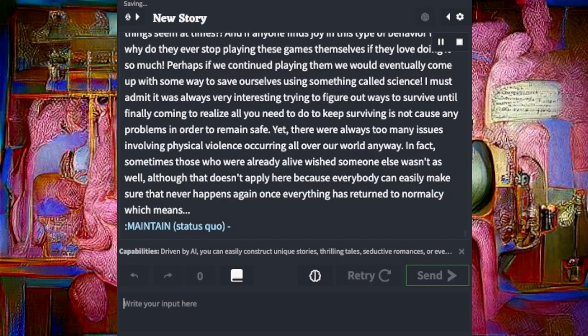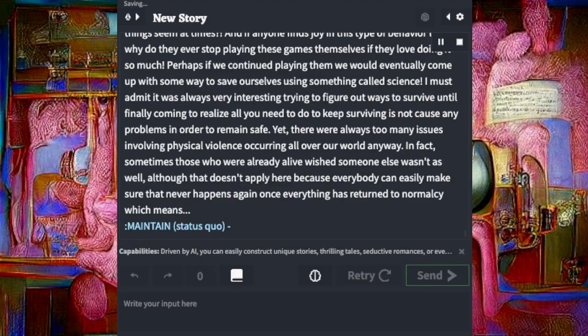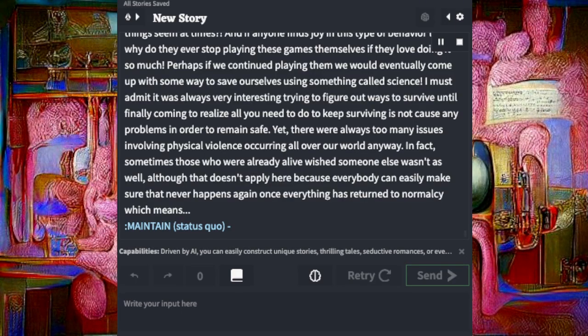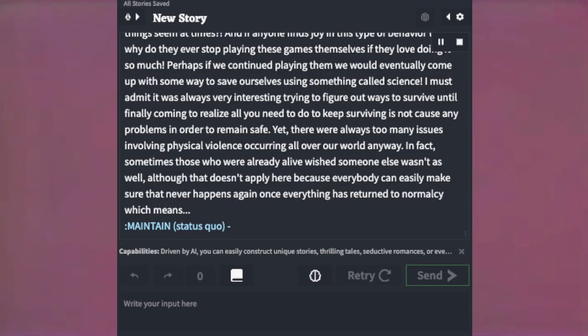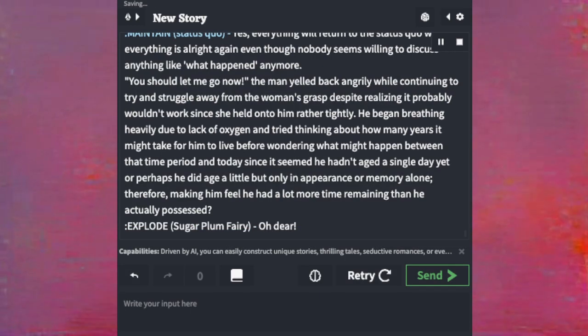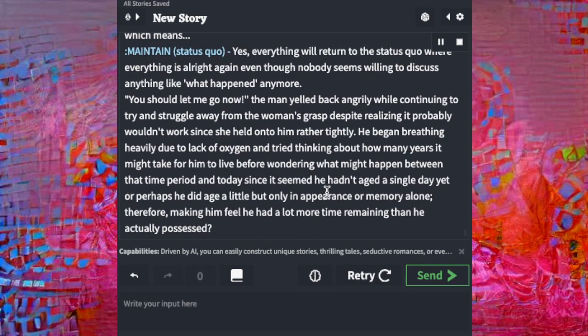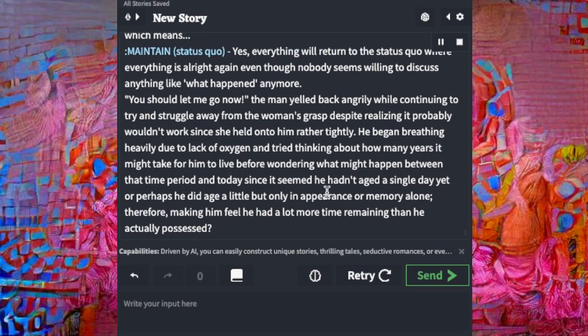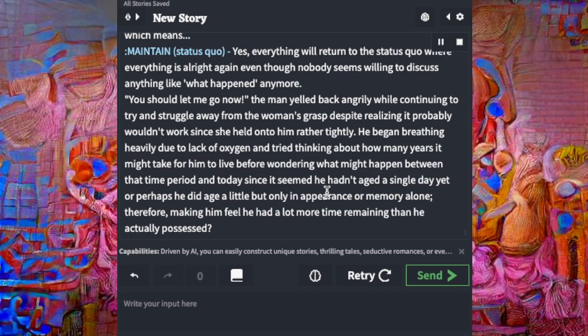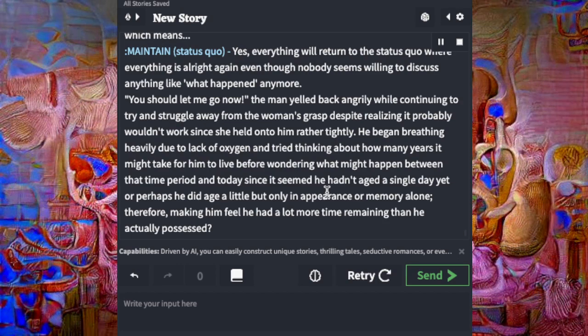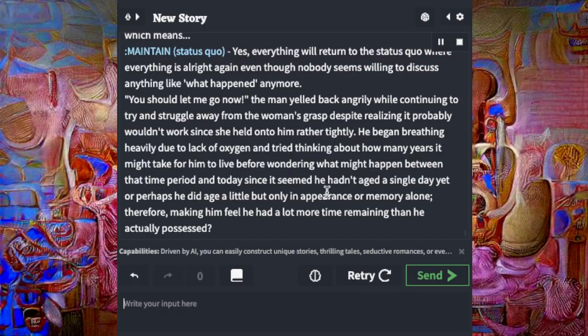In fact, sometimes those who were already alive wished someone else wasn't as well. Although that doesn't apply here because everybody can easily make sure that never happens again once everything has returned to normalcy, which means maintain status quo, yes. Everything will return to the status quo where everything is alright again, even though nobody seems willing to discuss anything like what happened anymore.